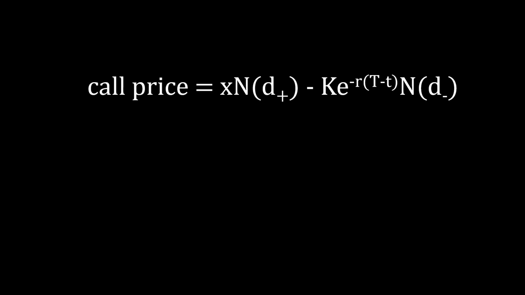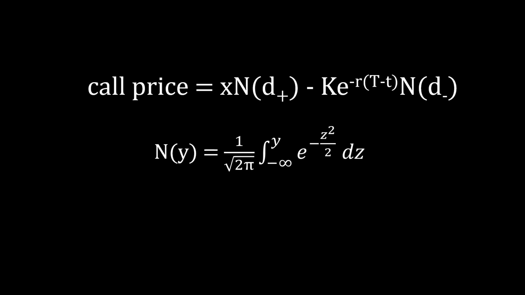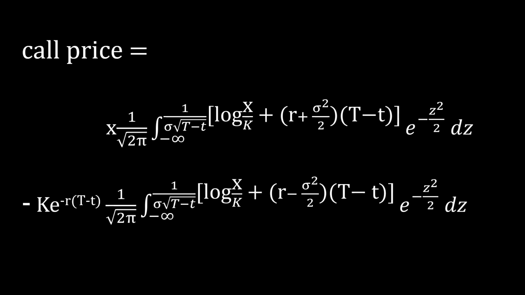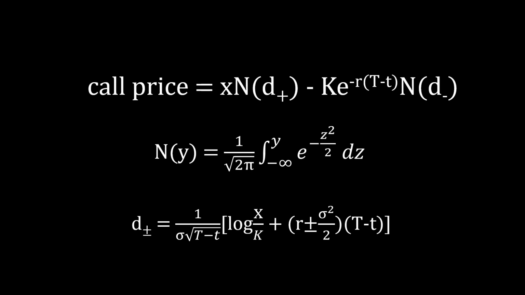And first, you should note that the terms with N over here represent a function that looks like this. So for those of you who know about distributions, N is the cumulative distribution function of the standard normal distribution. If you're not familiar with this term, don't worry too much about it for this video. And also, d plus and d minus are obtained by this equation over here on the bottom. If you plug all these terms into the call price equation, you're going to end up with this very long equation for the price of a call option. So this long equation is the same as the one you just saw before, or this one.